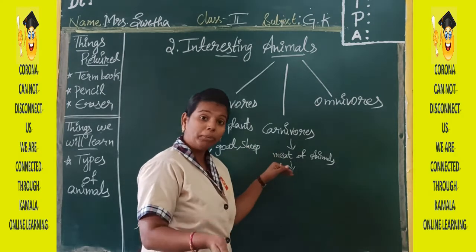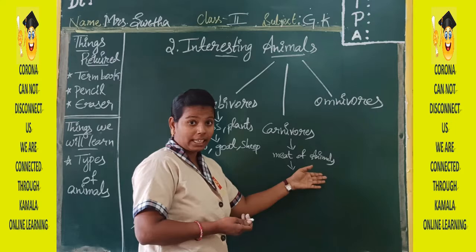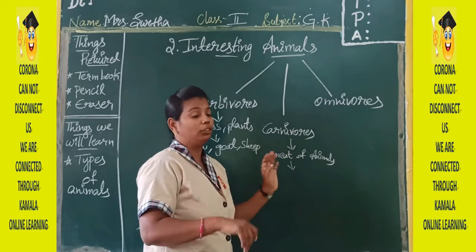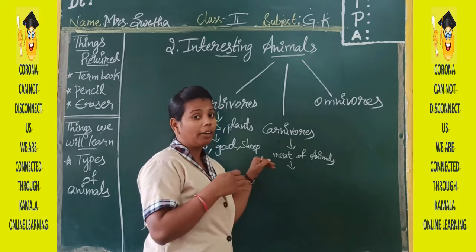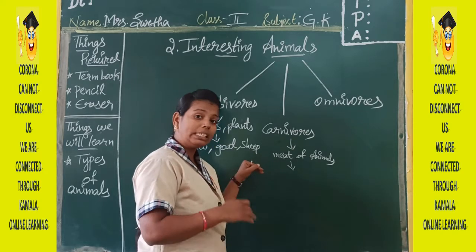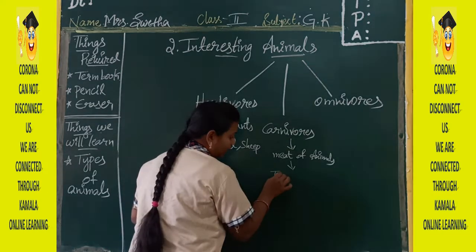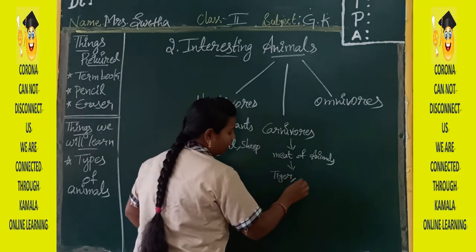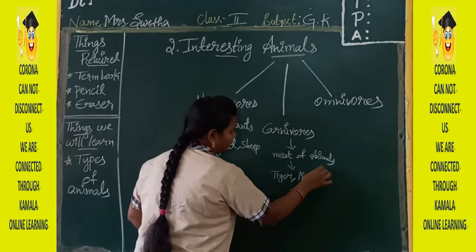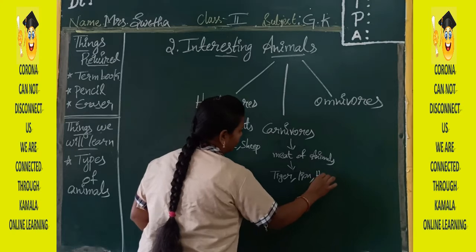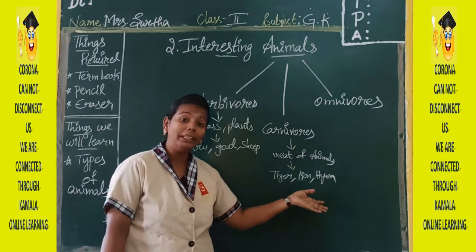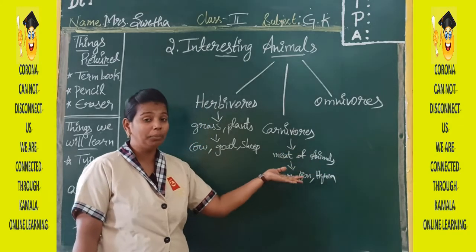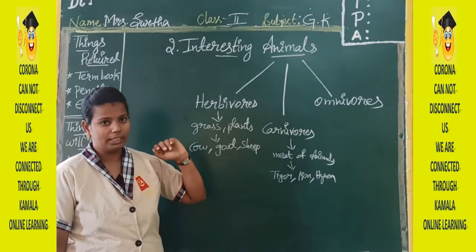They will eat human beings also. As they are eating animals, they will eat human beings also. That is the reason they are very dangerous animals. Those animals will not stay with us. They will stay in the forest like tiger, lion, hyena. Okay, these type of animals which will eat the meat or flesh of other animals are called carnivorous animals.